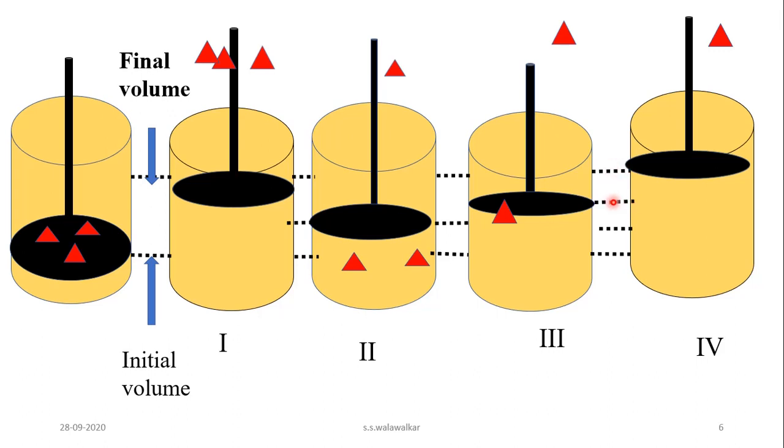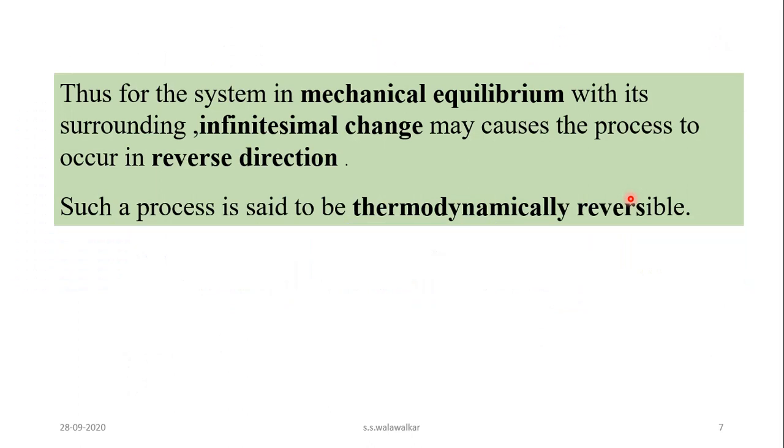Then such a process which is carried out in a large number of steps, and at any time you can reverse the process, a process which takes place in both directions, and at every step equilibrium is attained, that process is called a reversible process.